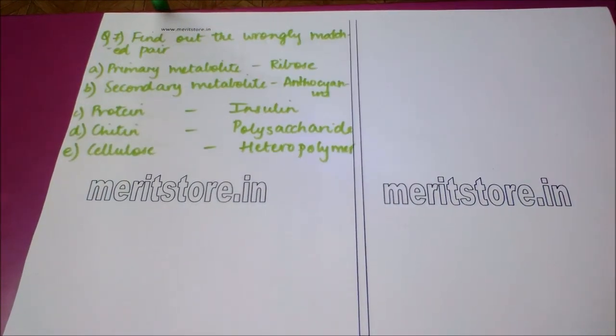Our next question is, find out the wrongly matched pair. Option A, primary metabolite, which is ribose. Option B, secondary metabolite, anthocyanins. Option C, protein, which is insulin. Option D, chitin, which is a polysaccharide. And option E, cellulose, a heteropolymer.